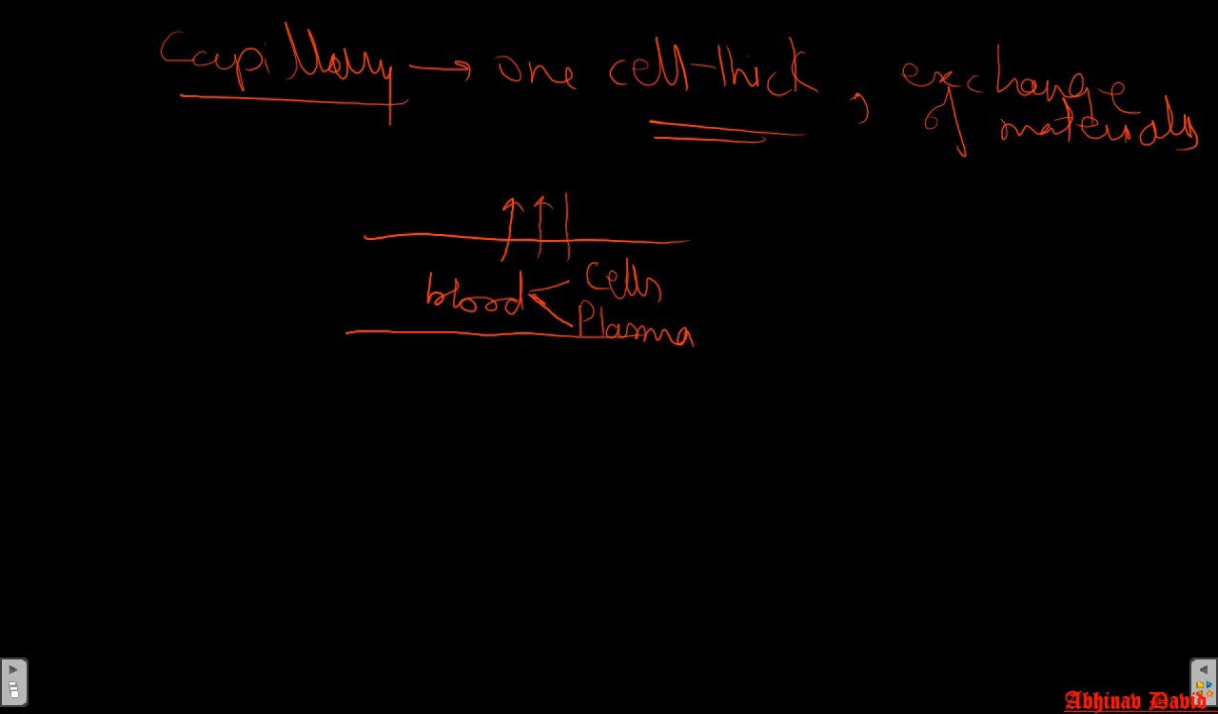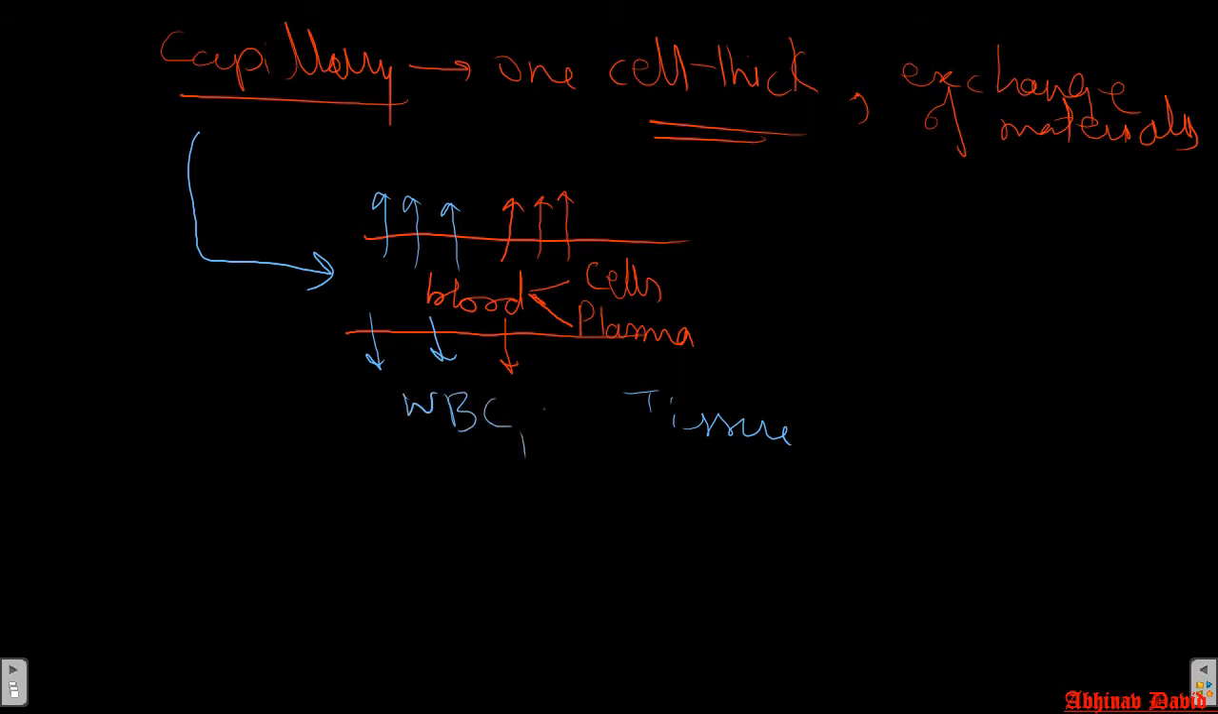Now through these capillaries, the substances will move out. Outside, what is outside? This is a capillary. Outside is tissue. Different cells of the tissue are there. So this plasma is coming out. What does this plasma contain? It does not contain red blood cells, it contains white blood cells. It contains less proteins.